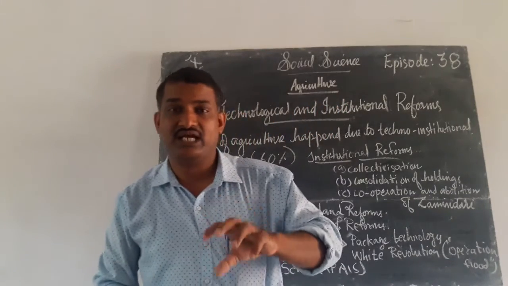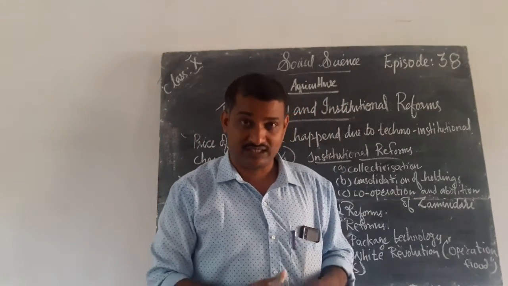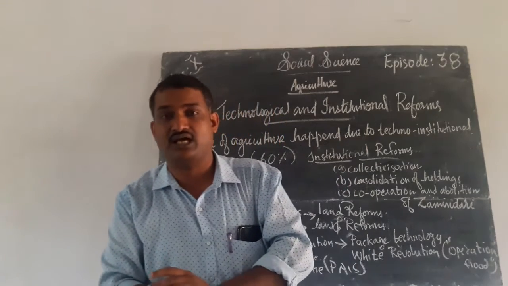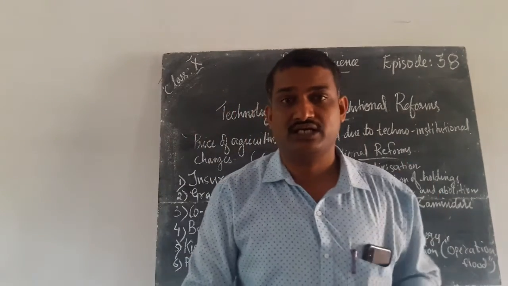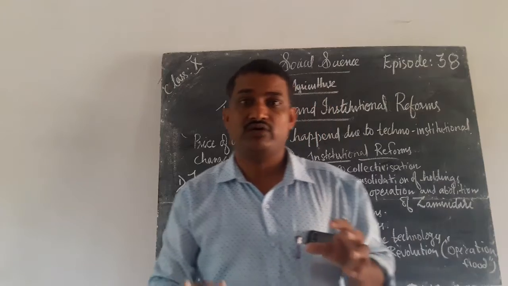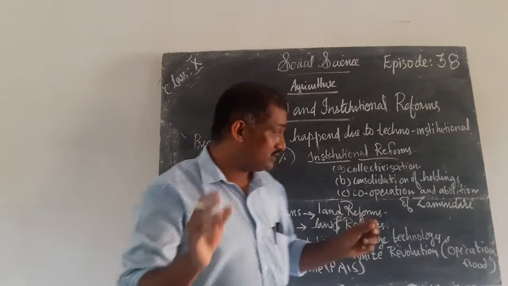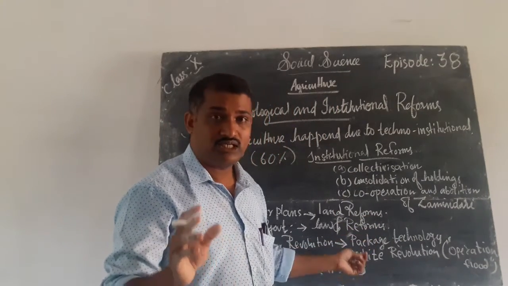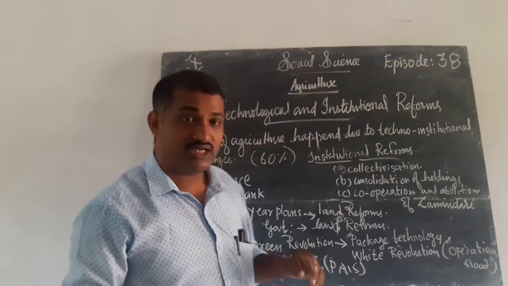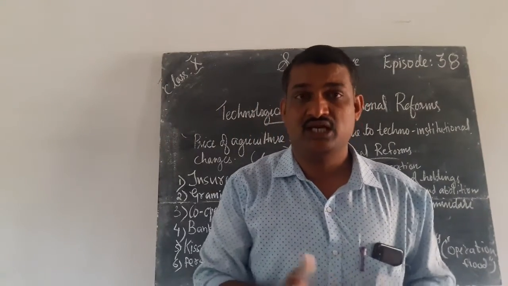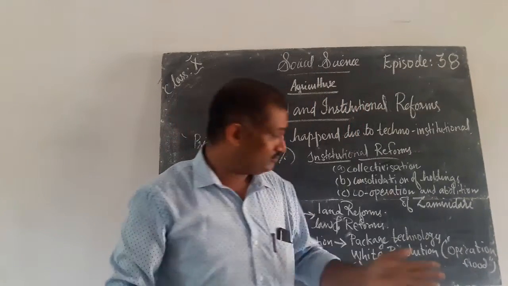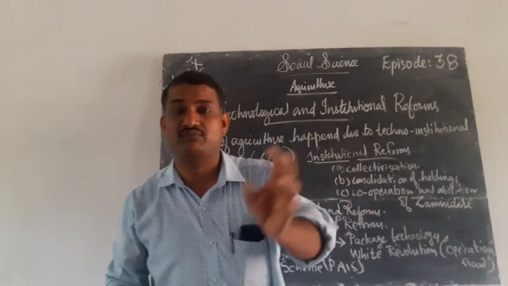In the field of dairy and dairy products, we can call it white. The total changes that happened, we can call it the white revolution. You have heard about Varghese Kurien. So this white revolution is otherwise called Operation Flood. Sometimes an examination may ask, what do you know about Operation Flood? The same thing only: white revolution in the field of dairy products.